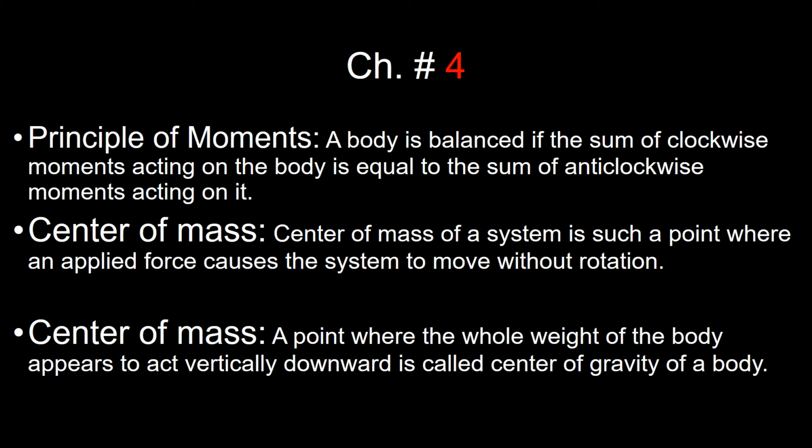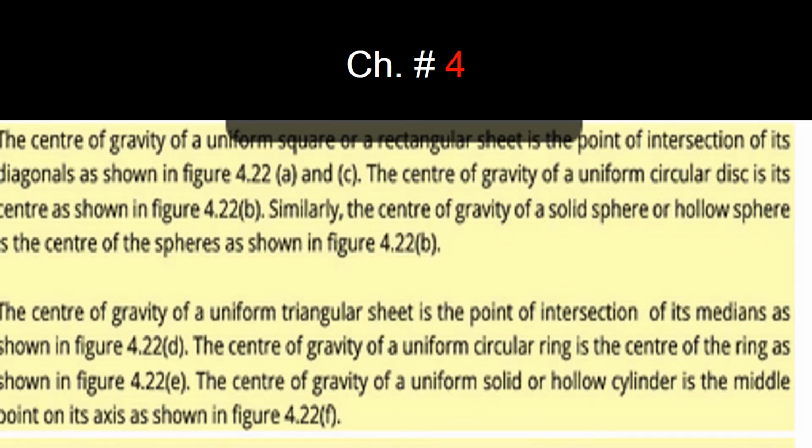Number 2 is center of mass. The center of mass of a system is a point where an applied force causes the system to move without rotation. Here, the word move means linear motion. It moves forward without any rotation. The next: a point where the whole weight of the body appears to act vertically downward is called the center of gravity.